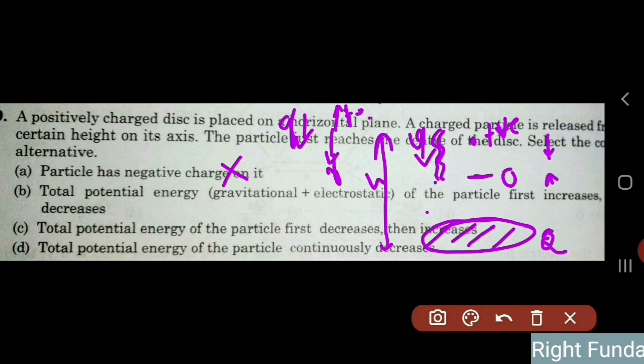But we know the total energy, kinetic plus potential, is constant. So as kinetic energy increases, potential energy must decrease. From here to here potential energy decreases, then from here to here potential energy increases. The third option says the potential energy first increases then decreases. No, that is what happens to kinetic energy. The potential energy of the particle first decreases then increases. The fourth option says the total potential energy continuously decreases. No, potential energy is not continuously decreasing. Potential energy first decreases, then increases. Kinetic energy first increases, then decreases. This is the question we discussed.